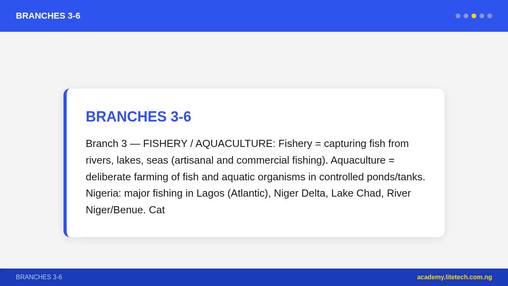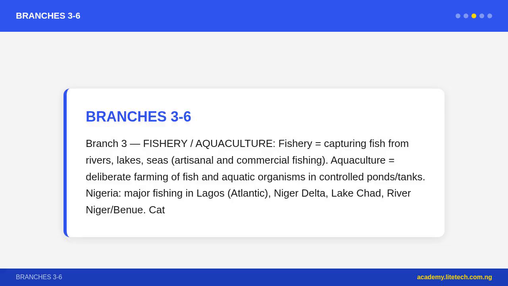Branch 3, Fishery/Aquaculture. Fishery equals capturing fish from rivers, lakes, seas, artisanal and commercial fishing. Aquaculture equals deliberate farming of fish and aquatic organisms in controlled ponds/tanks. In Nigeria, major fishing is in Lagos, the Atlantic, Niger Delta, Lake Chad, River Niger/Benue. Catfish farming is the most common aquaculture in Nigeria, very profitable. Products: fresh fish, smoked fish, dried fish, stockfish.